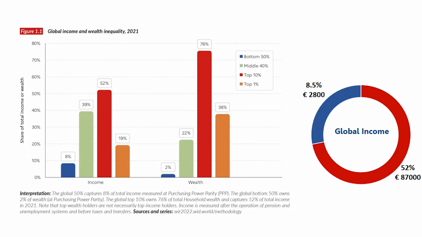As I said, we classify the population into four categories: the top 1%, high income groups, bottom income groups, and middle income groups.